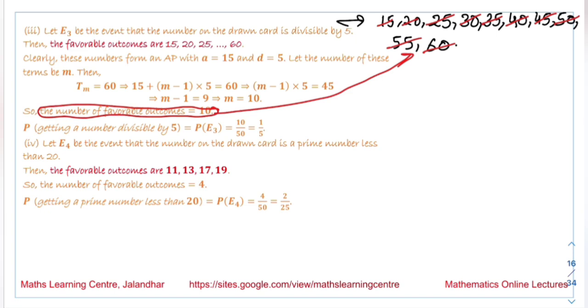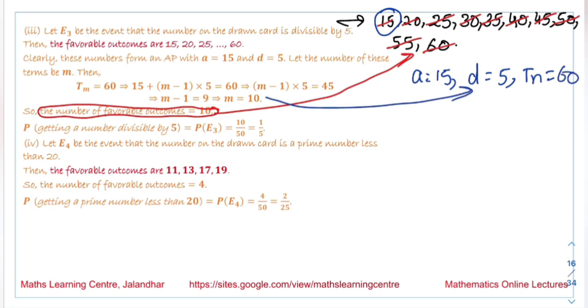Suppose we are given the numbers from 10 to 500. It is difficult to count these numbers manually. So what we are going to do is use the formula for the AP. The first term we have over here is 15, the common difference D is 5, Tn is 60, and we can calculate the number of terms.